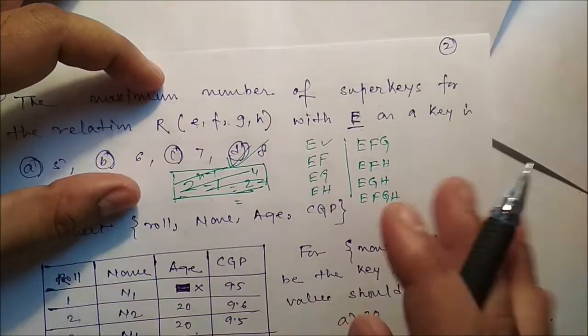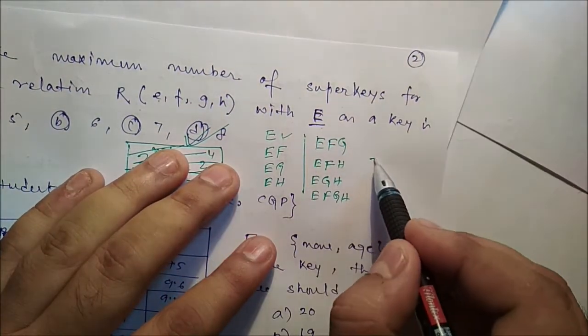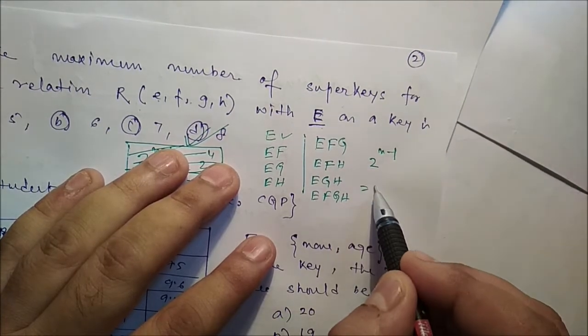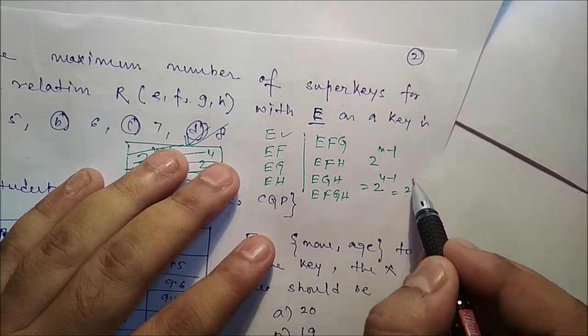It is very simple. So the total number of keys should be 8. The formula is 2 to the power n minus 1. So here n is what? It is 4: 1, 2, 3, 4. So 4 minus 1, it is 2 to the power 3. That means 8.